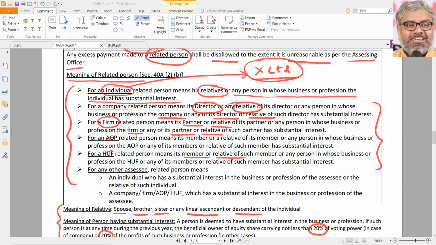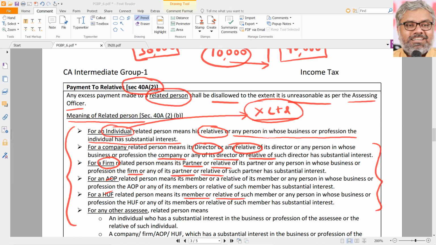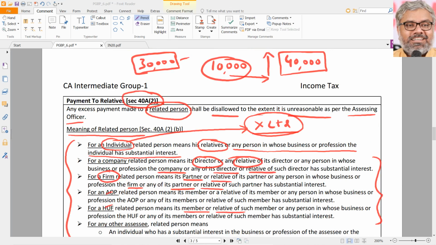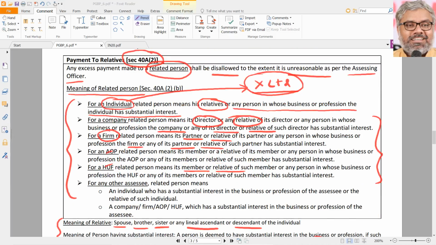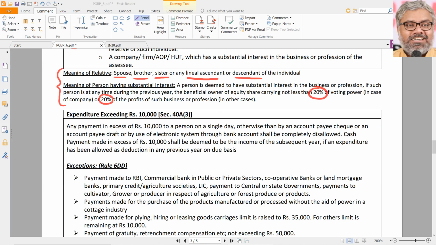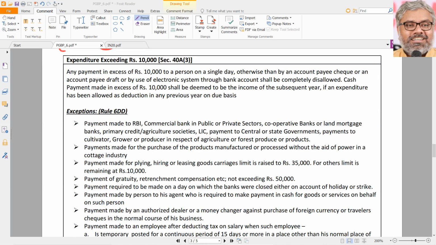If you remember, for an individual, all others are easy. For an individual assessee, who can be called a person related to that assessee? All his relatives, or any person in whose business or profession the individual has substantial interest. That is called a related person. And if any excessive amount is paid to a related person, such excessive amount shall be disallowed to the extent it is unreasonable as per the assessing officer. That is 40A(2). We can call it excessive payments to related parties for understanding purposes.